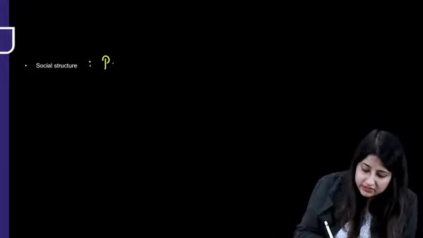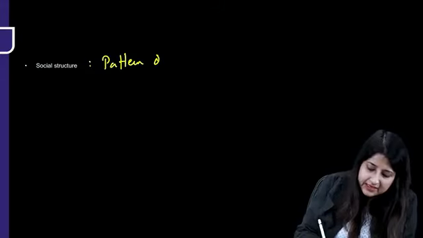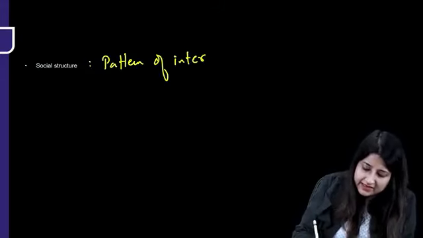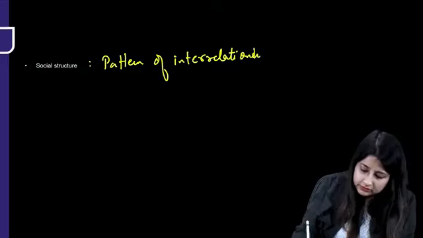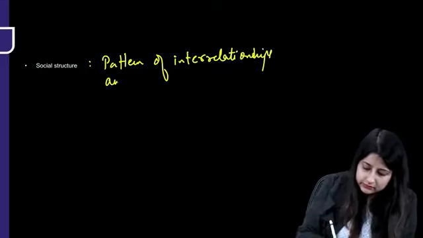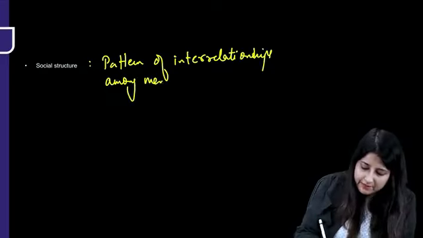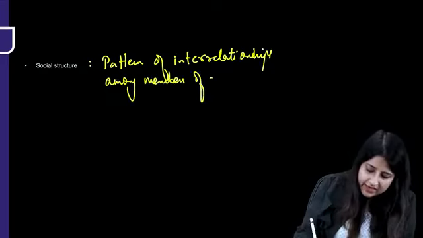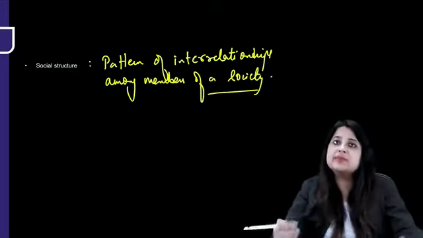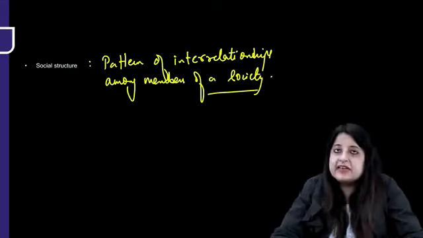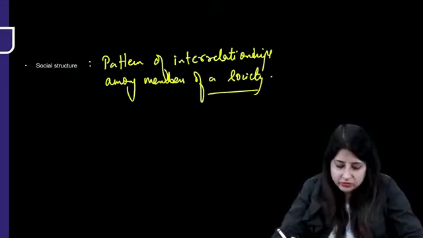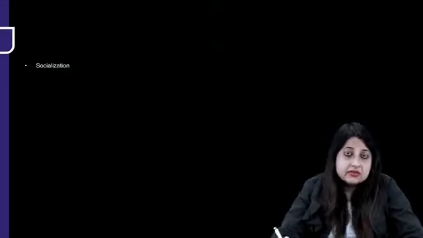Social structure. What is social structure? It is nothing but the pattern of interrelationships among members of a society. How are the people who are residing in a society behaving amongst themselves? So that is social structure.